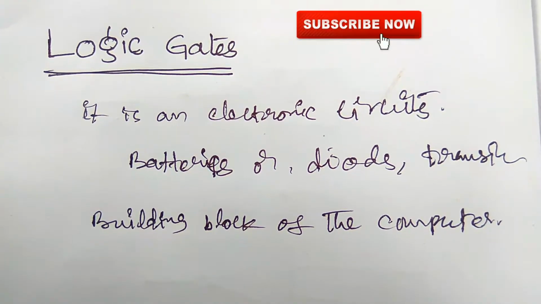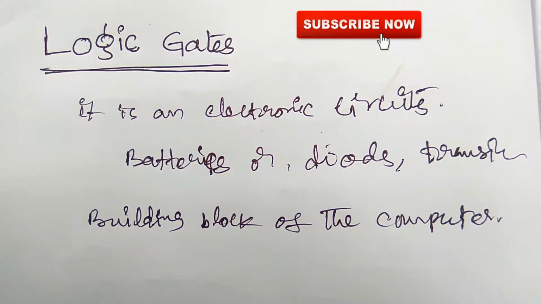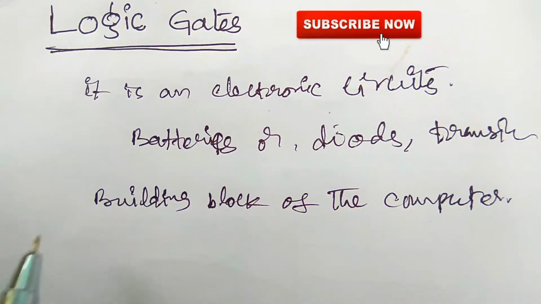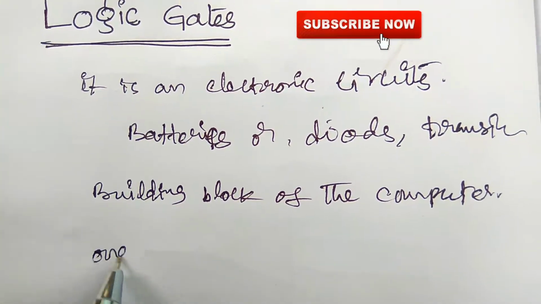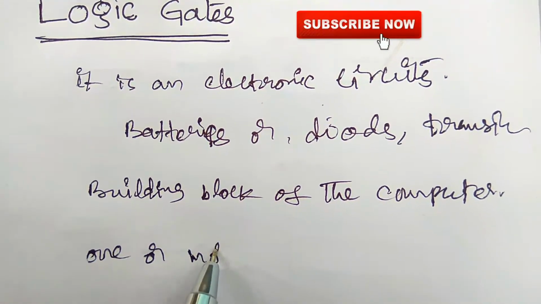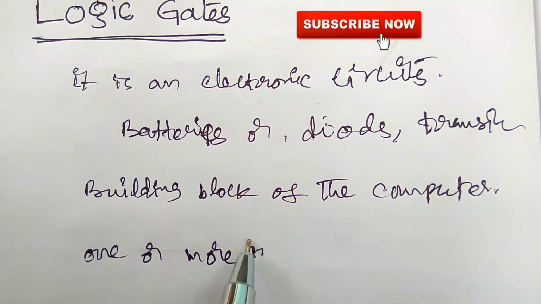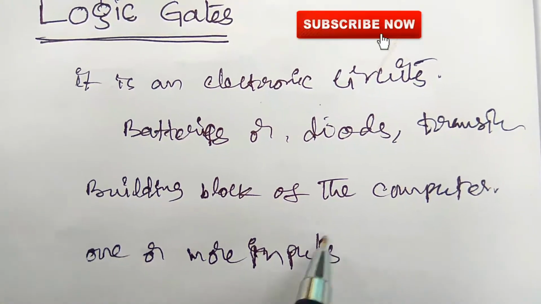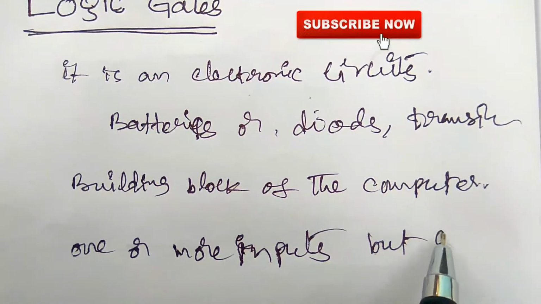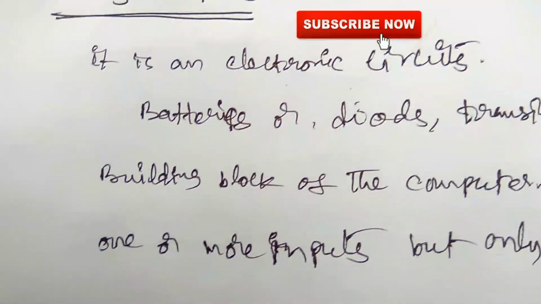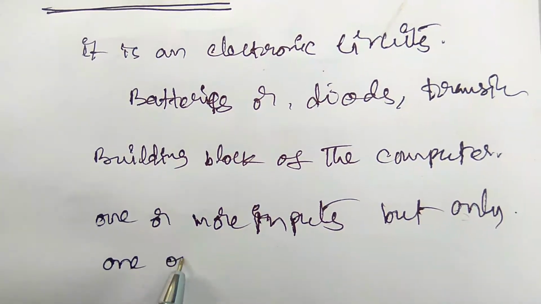A logic gate contains one or more inputs, but only one output.